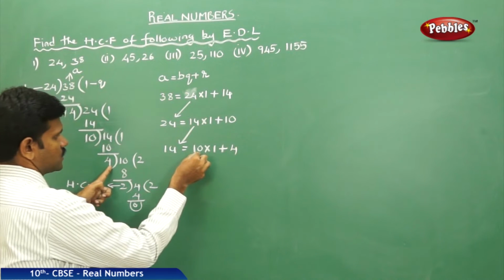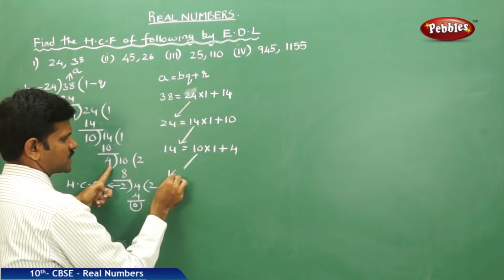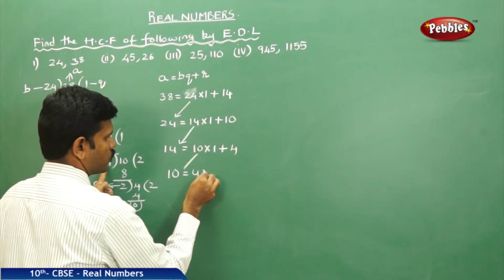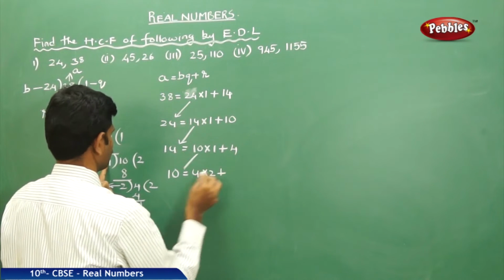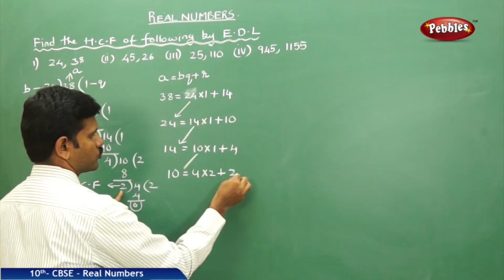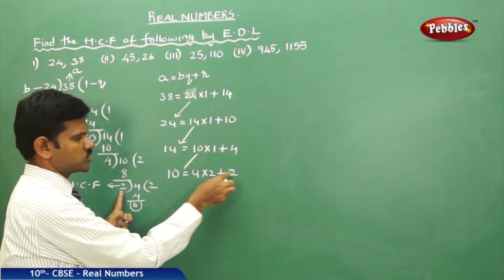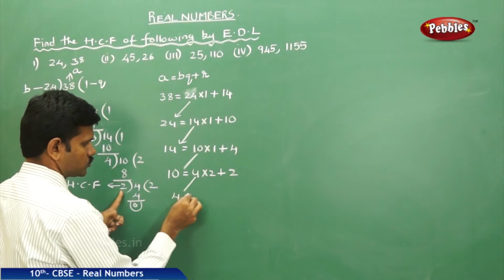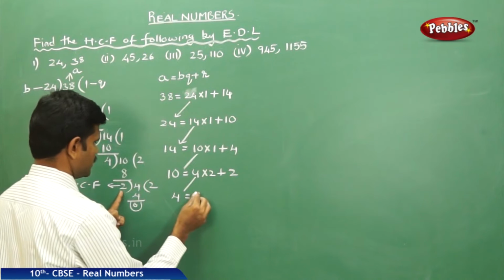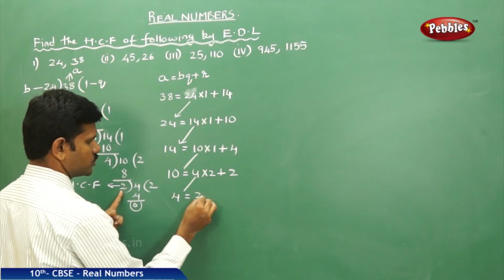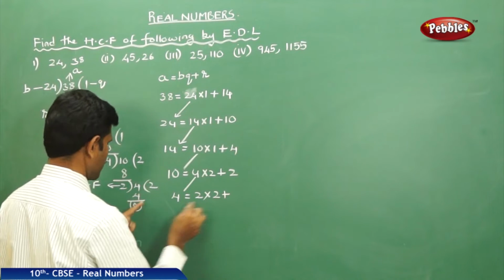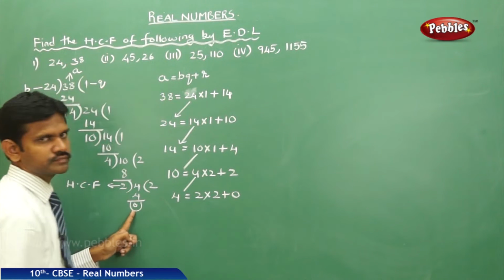Next, the new dividend is 10. 10 is written as 4 times 2 plus remainder 2. 4 twos are 8, 8 plus 2 is 10. Next dividend is 4, then divisor 2 into quotient 2 plus remainder 0.